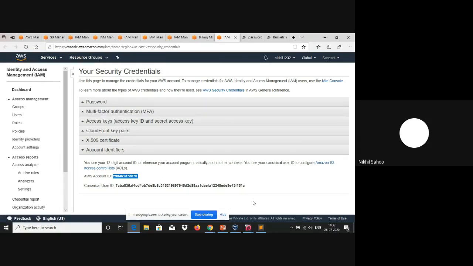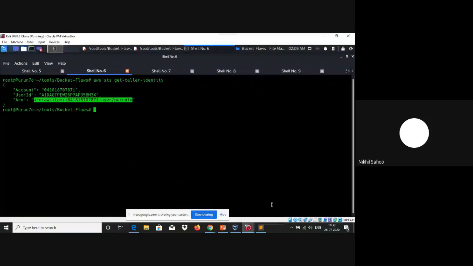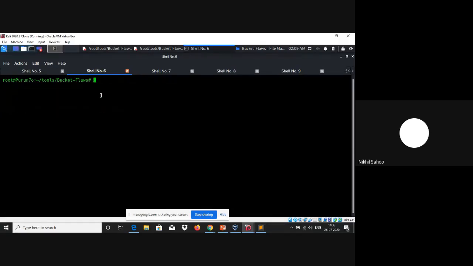This account ID and my current account ID are different. So this is a completely different AWS user, and we would like to scan for misconfigurations from this particular AWS user. We'll be using the Bucket Flaws tool in order to check for misconfigurations.